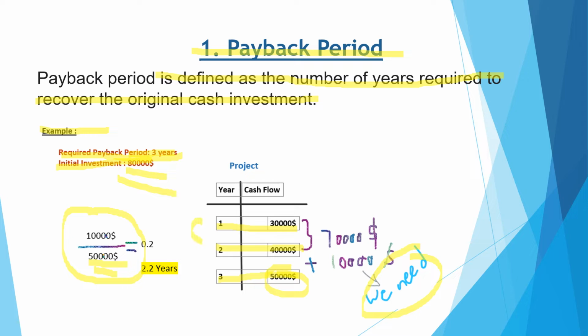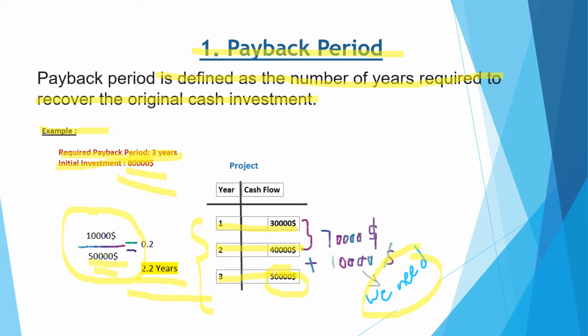The first 2 years are obviously needed, plus 0.2 years of the third year. So we add that 0.2 to the 2 years of our first and second year, and the payback period shows that we need 2.2 years for this project to recover our initial investment.